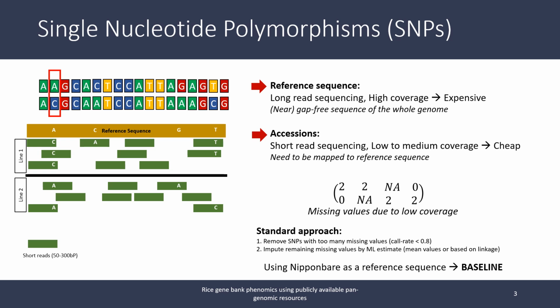While this enables SNP genotyping of a large number of accessions at reasonable cost, missing values for SNPs in individual accessions can arise due to errors in the genotyping pipeline. A commonly used approach to deal with these is to remove SNPs that have too many missing values. For example, a call rate filter of 0.8 would remove any SNP that has more than 20% of missing values. Remaining missing values are then imputed by maximum likelihood estimates. Variation of SNPs can now be encoded as continuous variables by counting the number of times the alternative nucleotide is observed in a diploid individual.